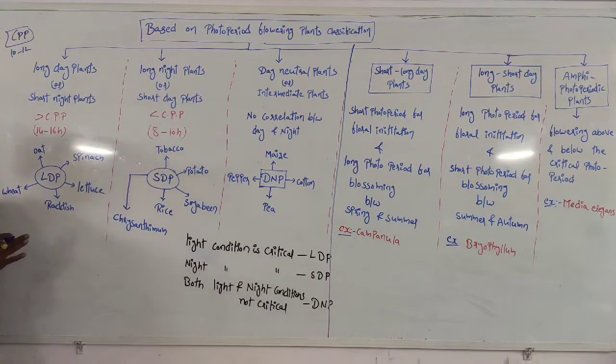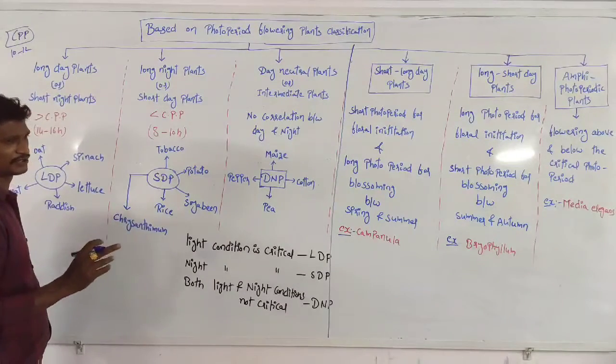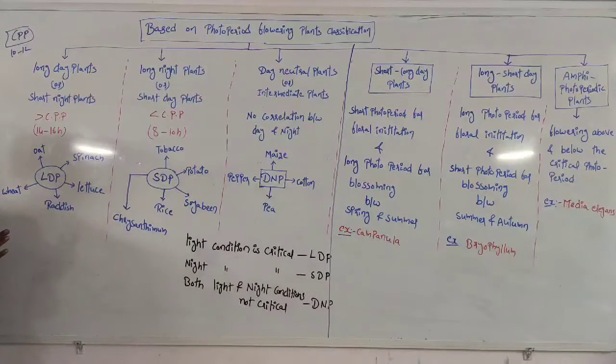Examples are very important. Remember, sometimes we need to match the examples also. Okay, this is a very important area. LDP, long day plants: oats, spinach, lettuce, radish and beet. So we need to frame something here, like RWOSL, swirl. If we frame something, then based on that we can remember in the examination also. Remember the first letters, then remember all the examples. So this is a very important area.